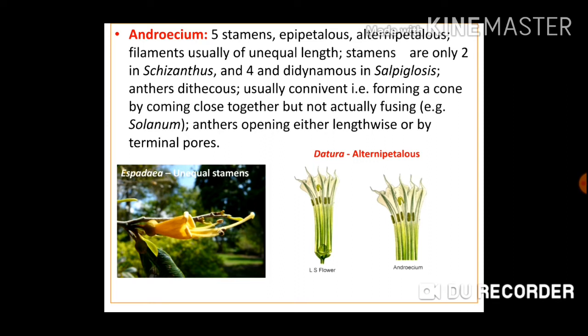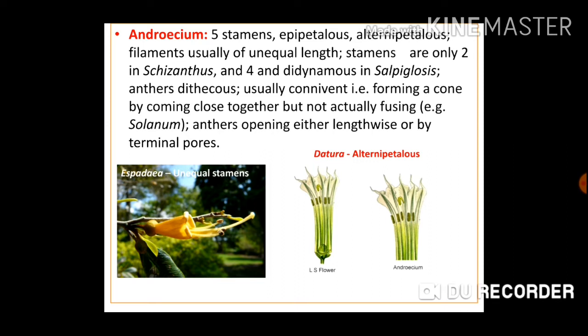Stamens are only 2 in Schizanthus. In Schizanthus number of stamens is 2, but usually there are 5 stamens, and there are 4 stamens in case of Salpiglossis, and when they are 4 they are didynamous. Didynamous condition means number of stamens is 4, in which 2 are short and 2 are long, that is called didynamous condition. Anthers are dithecous, that means having 2 cells, usually connivent.